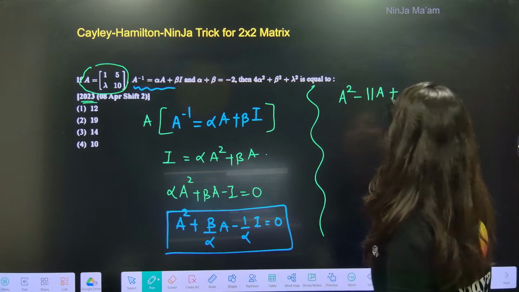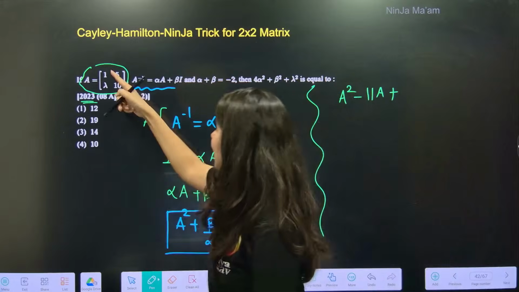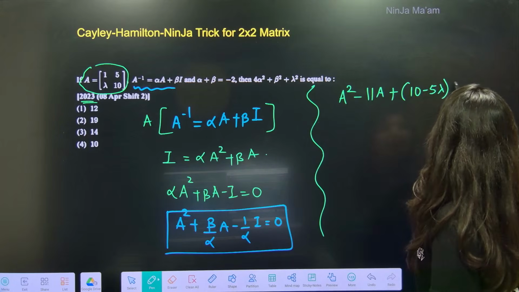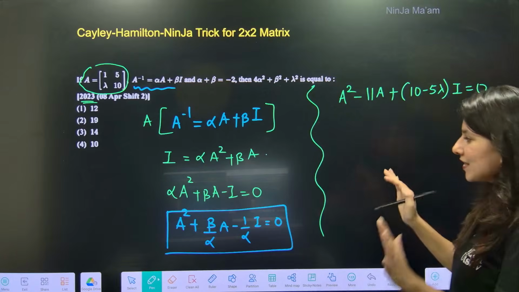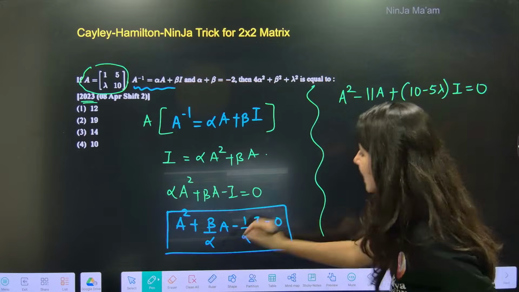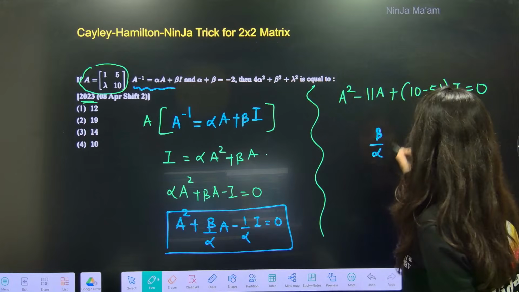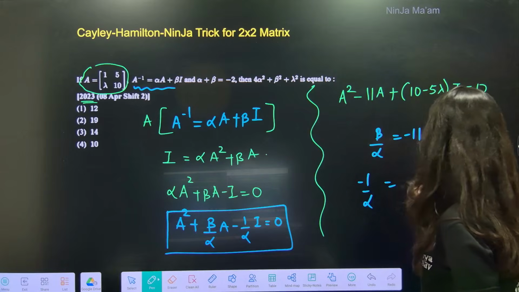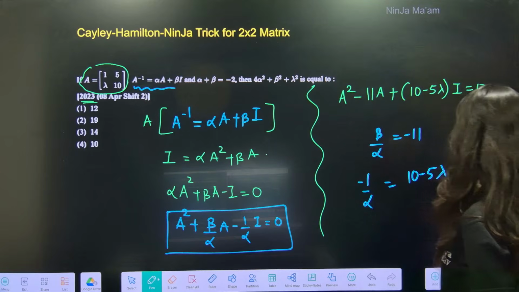A square minus 11A plus determinant of A, 10 minus 5 lambda, times I is equal to 0. Now just peacefully compare. So beta by alpha is minus 11, and minus 1 by alpha is equal to 10 minus 5 lambda.